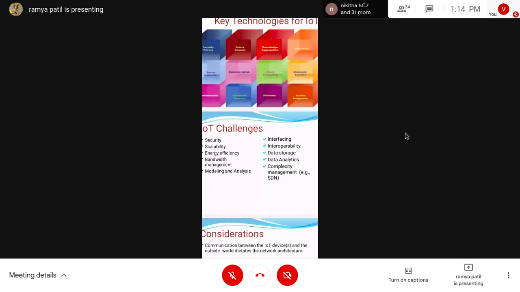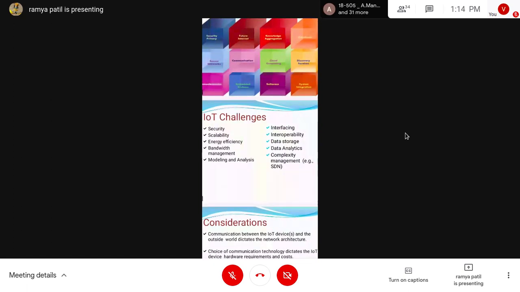Next, interoperability. I already told you, some sensor gives the data as T equal to 26 point C, and some other sensor produces the data like temperature. Based upon the manufacturer, it produces the output differently, and every person designs differently, so other devices have to understand it. So interoperability should be there.